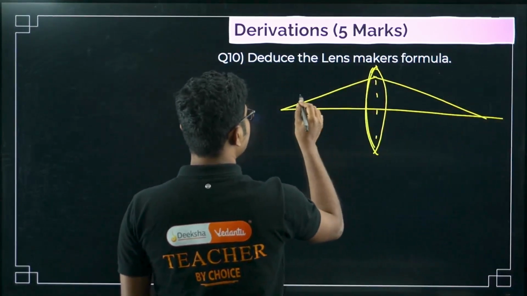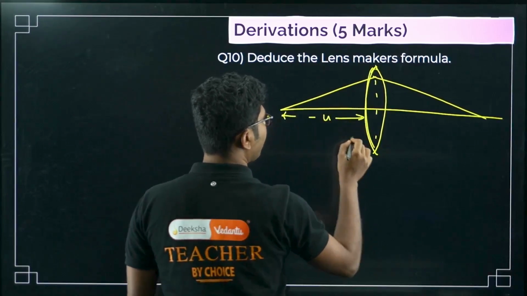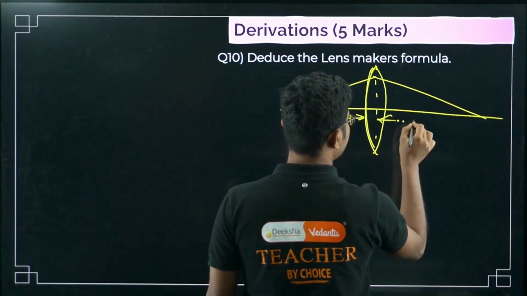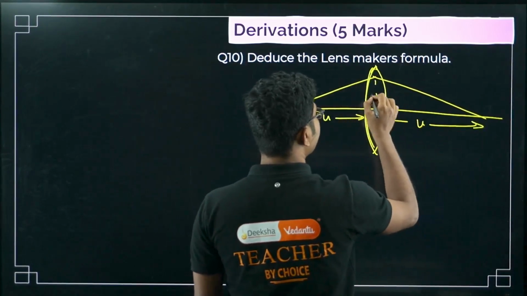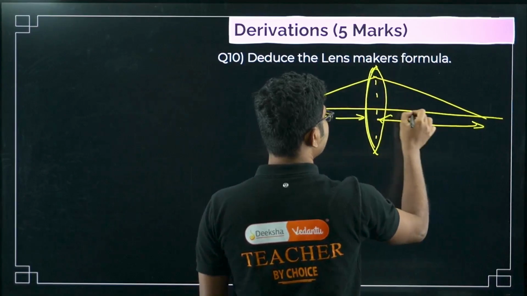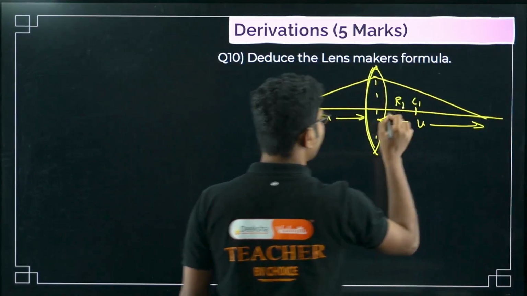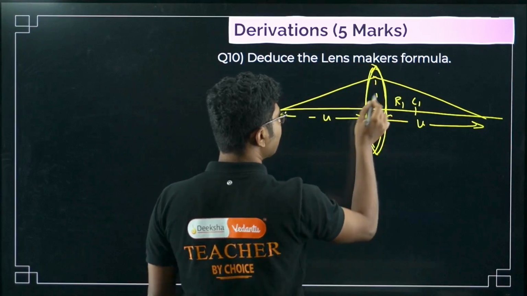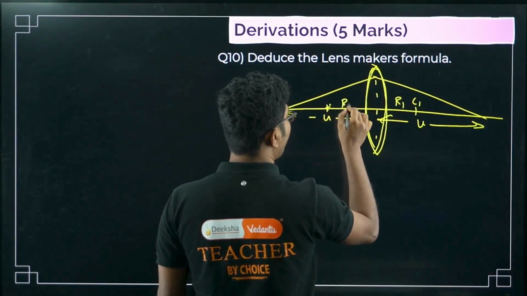So this is the object distance minus U, this is the image distance V, the radius of curvature of the first surface, say this is C1, is R1, and for the second surface it will be on this side, it will be R2.